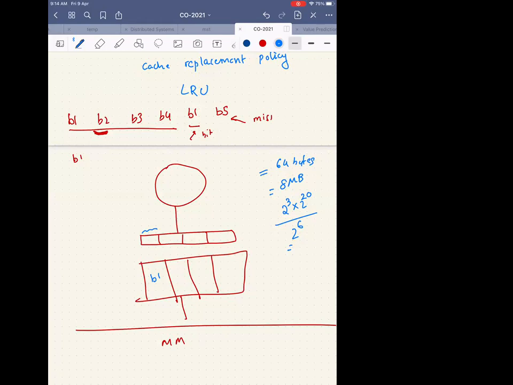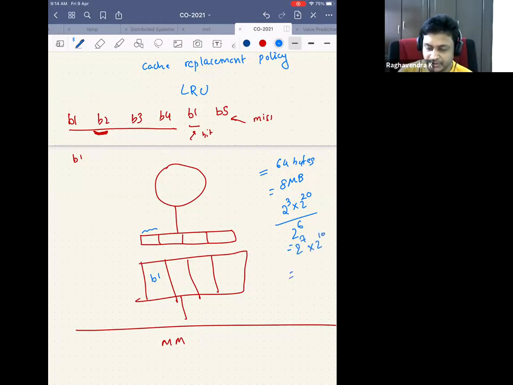2 power 7 into 2 power 7 kilobytes. Yeah, 2 power 7 into 2 power 10. So what is 2 power 7? 128 kilo blocks, right? Yes. So sir, for 128 kilo blocks, if I add 2 bytes, how much will be the memory overhead?